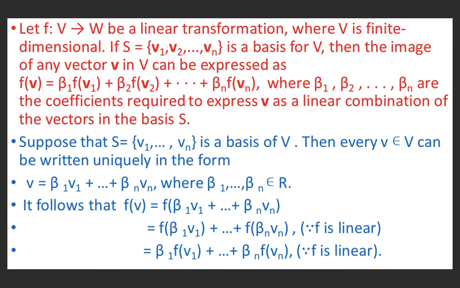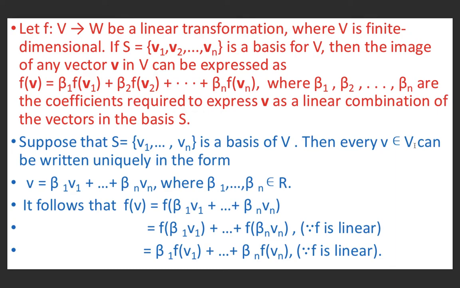Let f be a mapping from V to W, a linear transformation where V is finite dimensional. Finite dimensional means its bases have a finite number of elements. So if S equals {v1, v2, ..., vn} is a basis for V, then the image of any vector in V can be expressed as f of v equals beta 1 f of v1 plus beta 2 f of v2 plus ... plus beta n f of vn, where beta 1, ..., beta n are the coefficients required to express v as a linear combination of vectors in the basis.